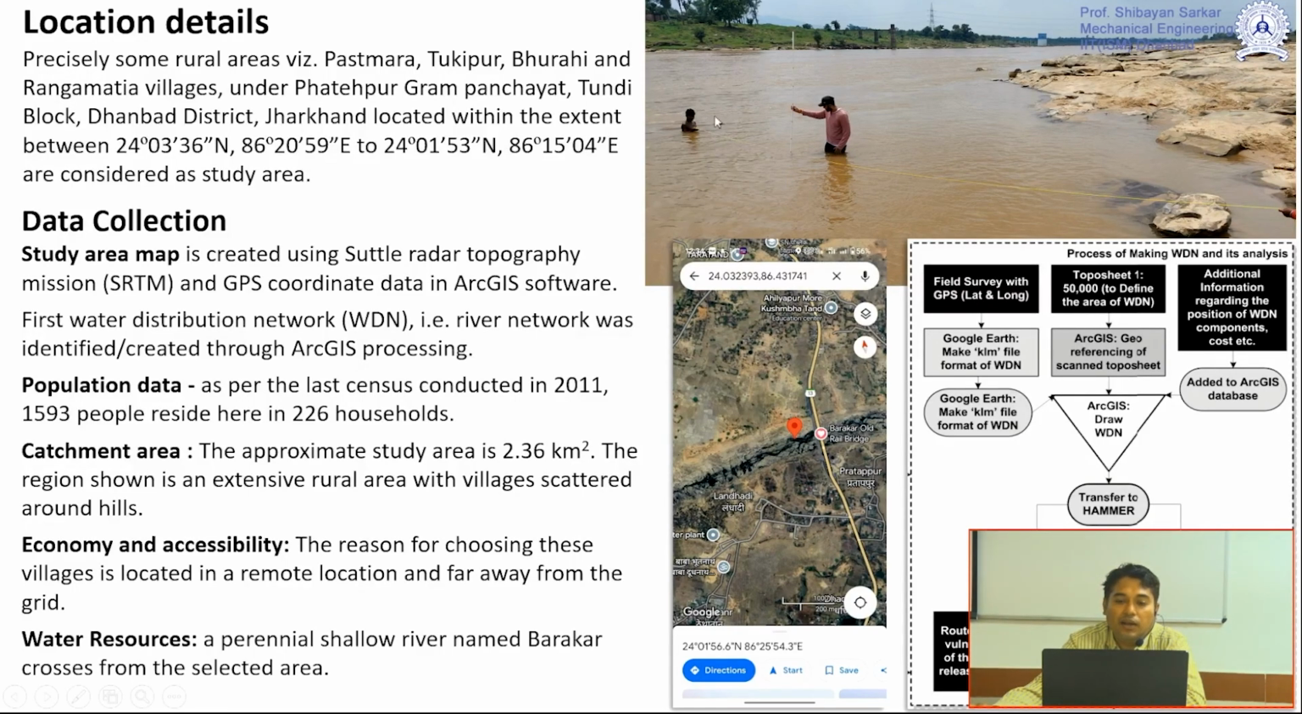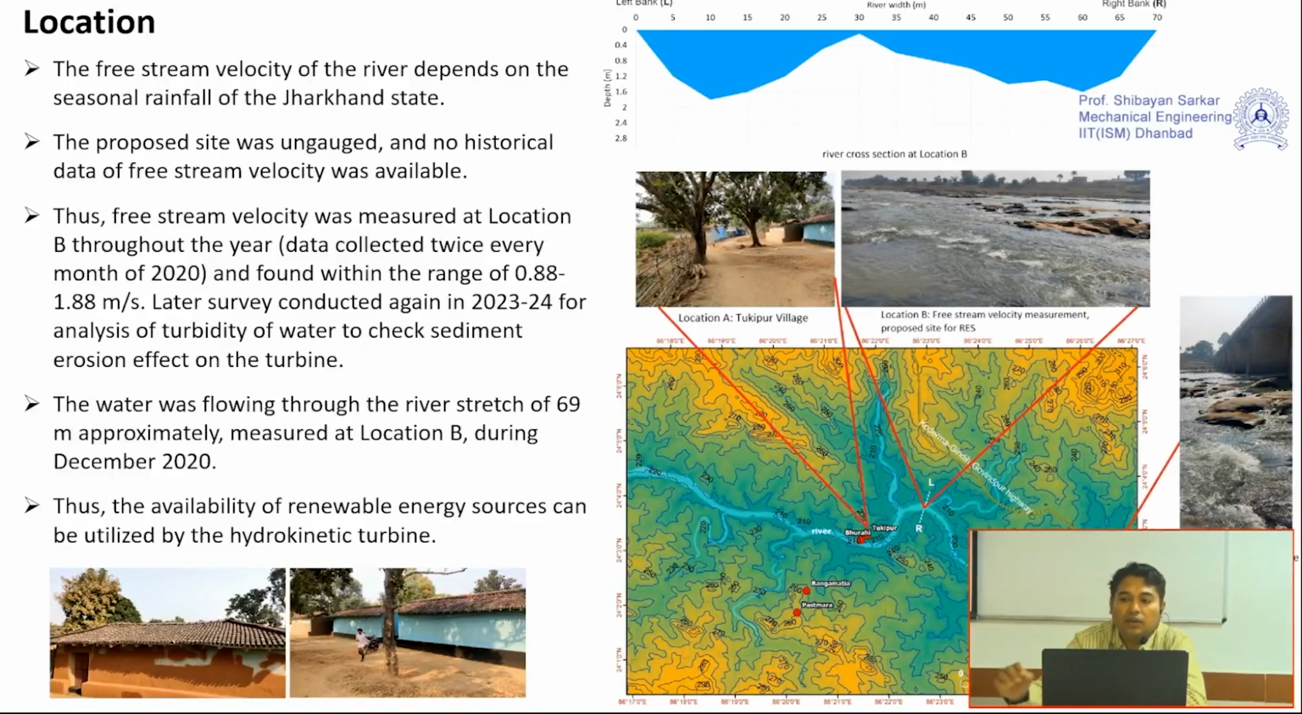Similarly, far from this bank, that is not possible for our students. It was risky, so we handed over this rod to them, and we trust whatever value they were telling. Accordingly, we have found out the riverbed profile also. In this manner, we collected the data, and this is an example of location B,